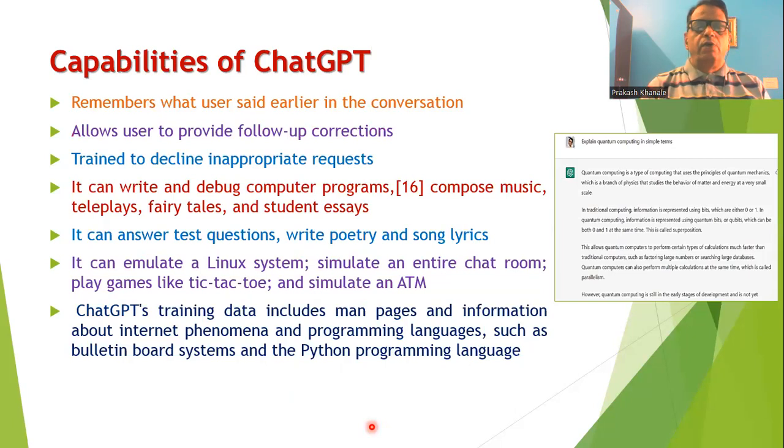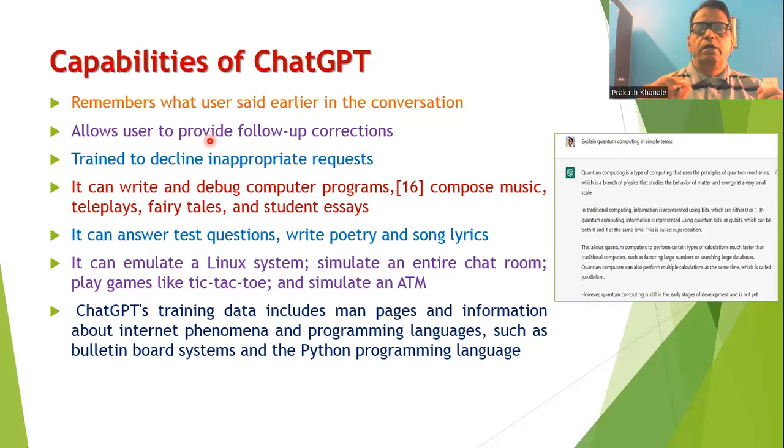So there are certain advantages, or we can say certain capabilities, of ChatGPT. ChatGPT is a very useful software, and it will remember what the user has said in the earlier conversation. So whenever you open a new chat with ChatGPT, it will go on remembering what you are asking, and accordingly it will go on modifying the answers it produces. It allows the user to provide follow-up corrections, and corrections are made by ChatGPT.